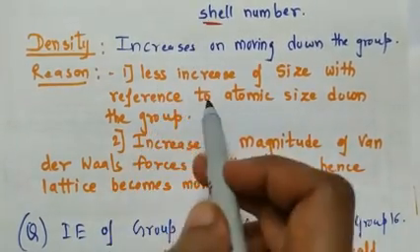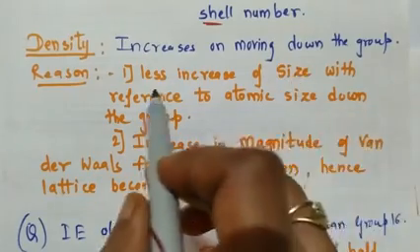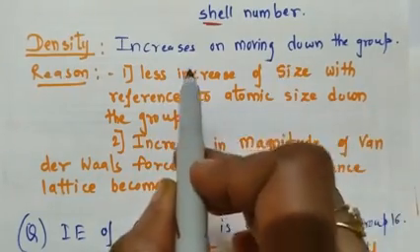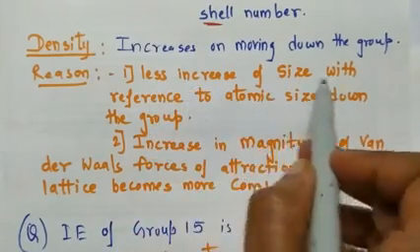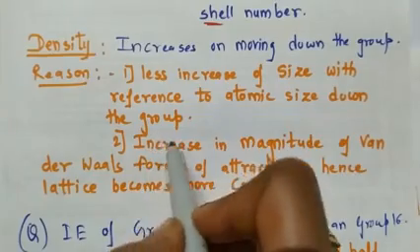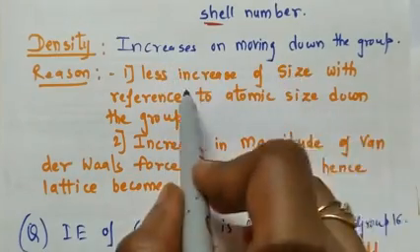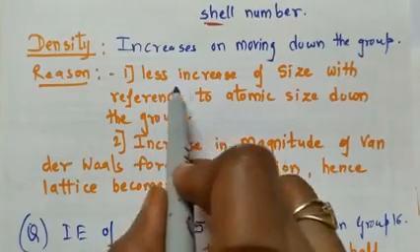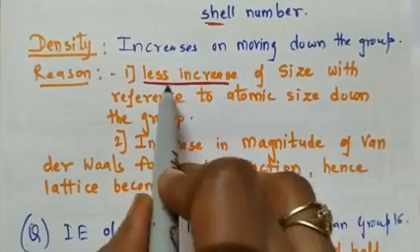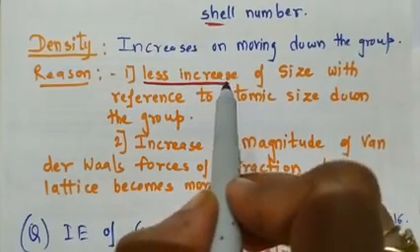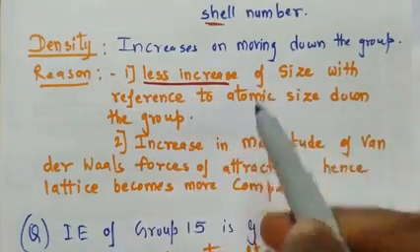Okay, there is an increase, first 1, 2, 3, shell number is increasing in sequence, and therefore we are telling that there is less increase of size with reference to atomic size down the group, therefore density increases down the group, right? Size is increasing but it is not so much, less increase, right? Make yourself clear that there is an increase because of the increase in shell number, but that increase is less. So therefore density increases.